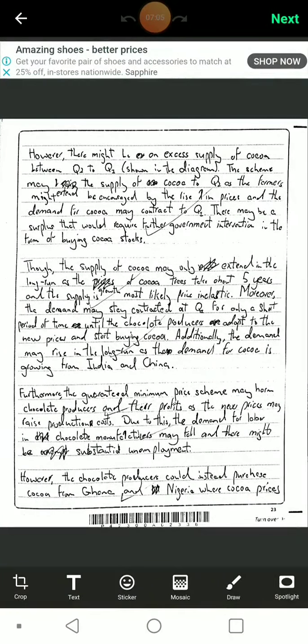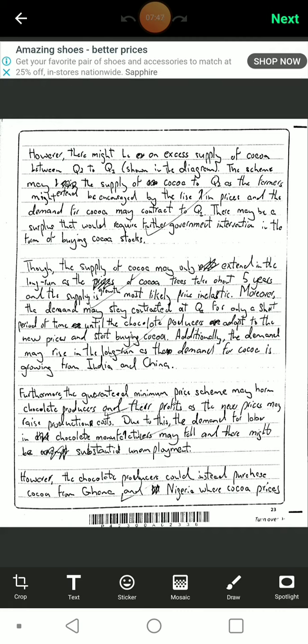However, there might be an excess supply of cocoa between Q2 to Q1 shown in the diagram. Okay, again incorporating my diagram. This starts with however. Okay. However, that means my evaluation has begun, and that's what you gotta do. You gotta pick a couple of words that show transitionary words. You can Google them, where the common ones are however, although, nevertheless, though, and I don't know, but obviously a couple more.